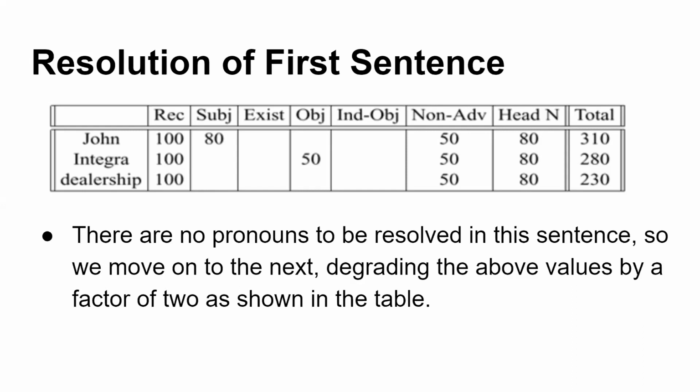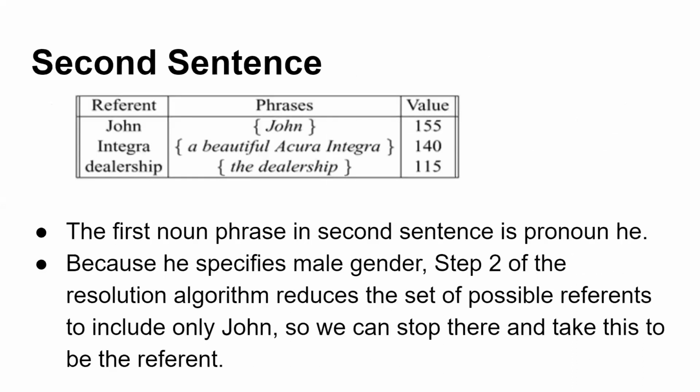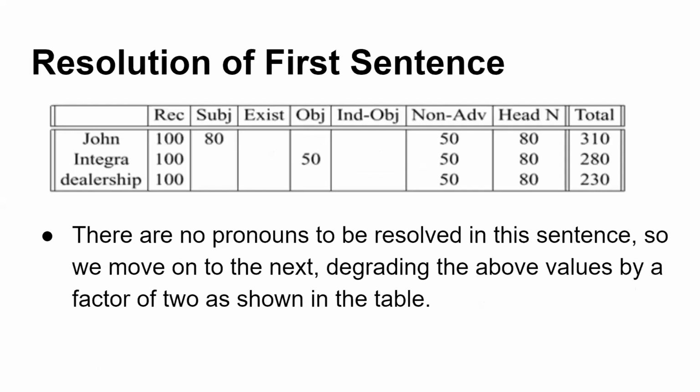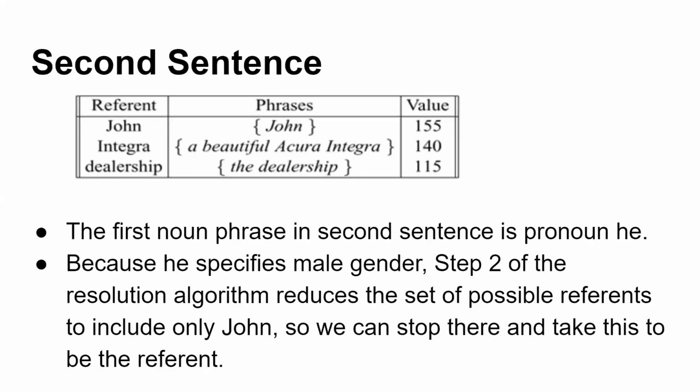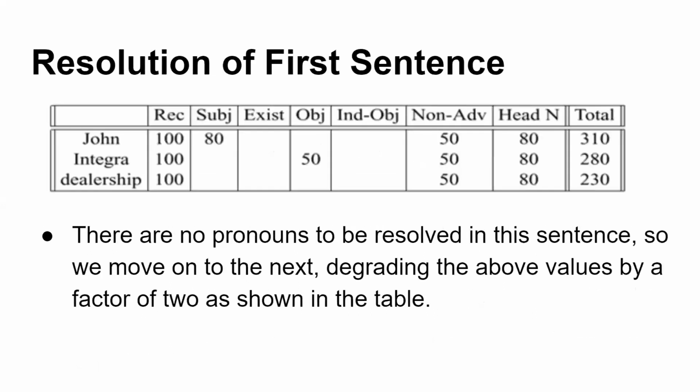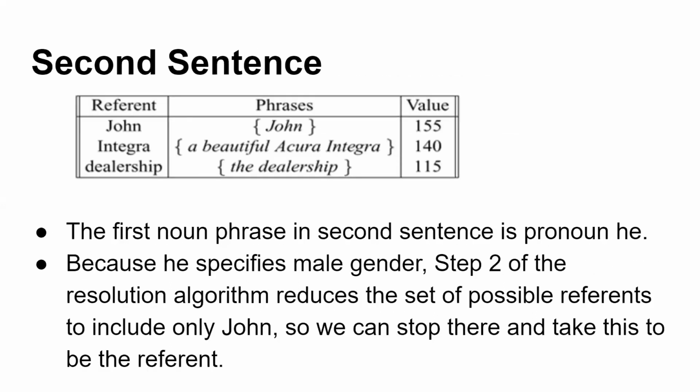So when we move on to the next sentence, we will factor by 2 the values that we have computed. That is the next step. John: 310 divided by 2, 155 is given. Integra: 280 divided by 2, 140 is given. And dealership: 230 divided by 2, 115 is given. So this will be used as a reference for the second sentence pronoun resolution.